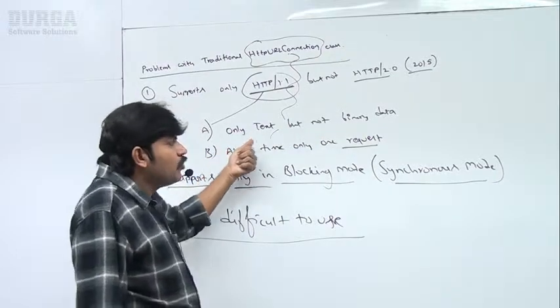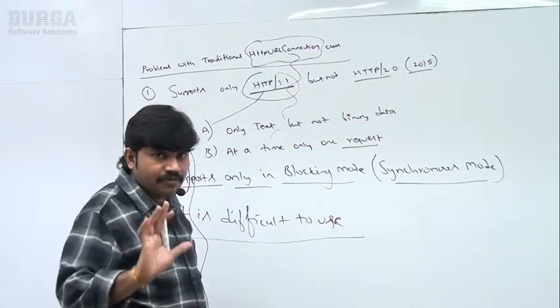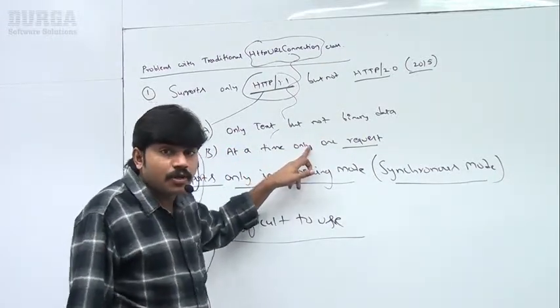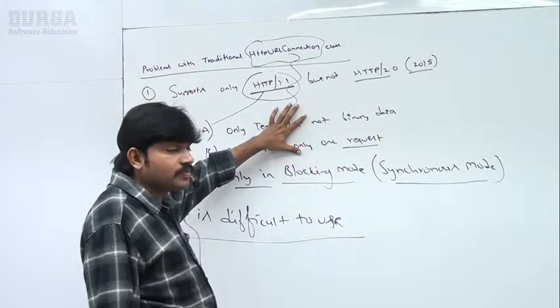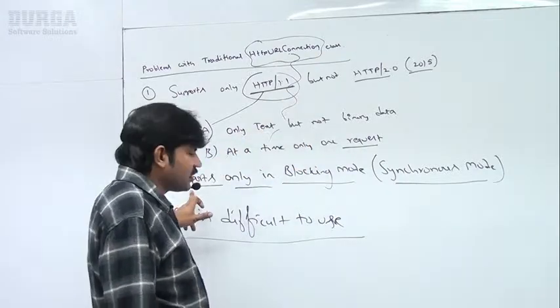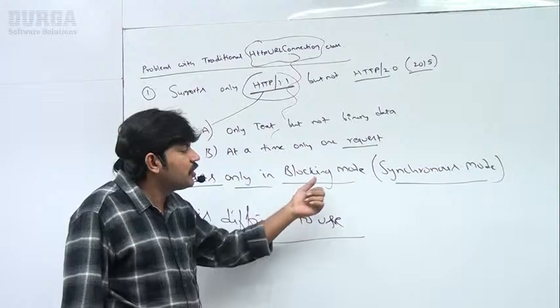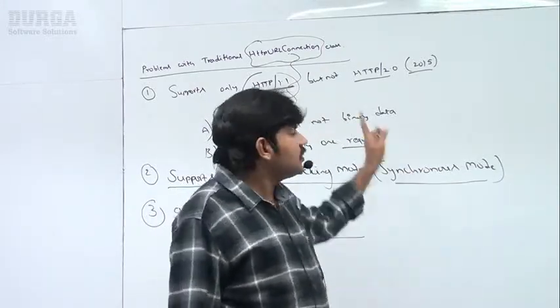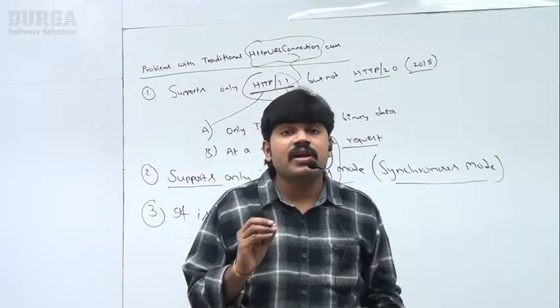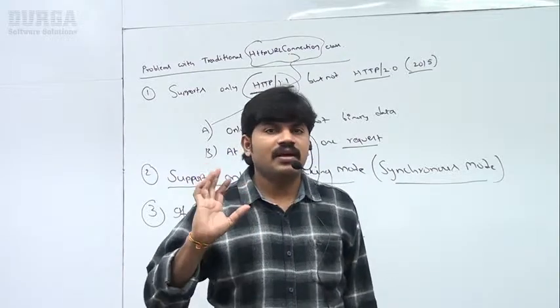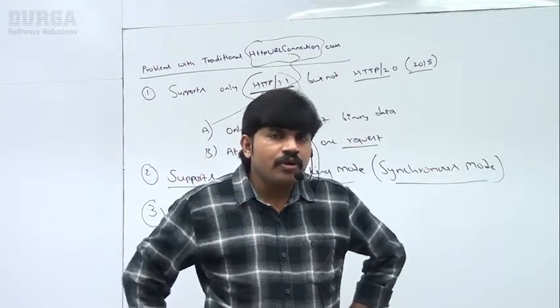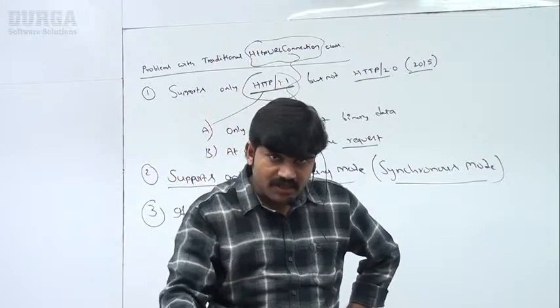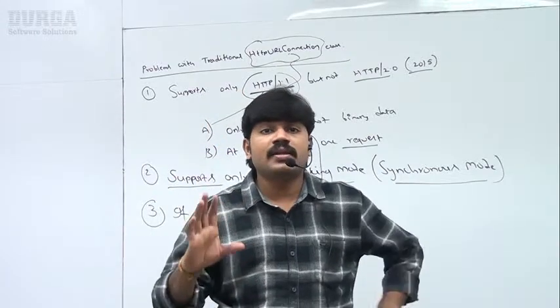Next, at a time, only one request per TCP/IP connection, right? You can't send multiple requests simultaneously. Performance problems are going to come. Next, the second one, sir, it supports only synchronous communication, but not asynchronous communication. Usage of this class is difficult for the programmer. Sir, are you able to understand, right? So, there are some problems with HttpURLConnection.